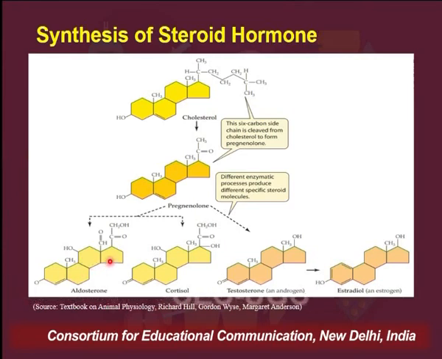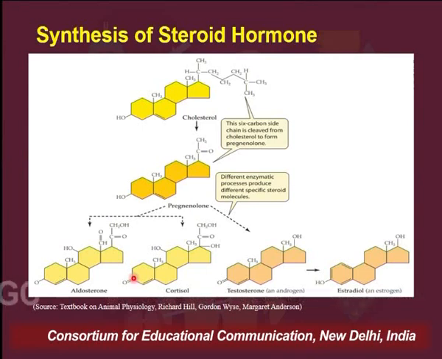This is what is referred to as a steroid nucleus and is also called cyclopentanoperhydrophenanthrene nucleus.